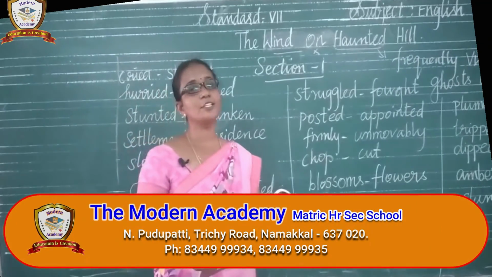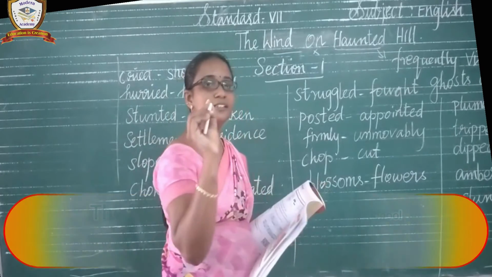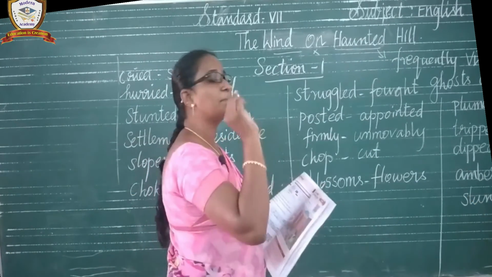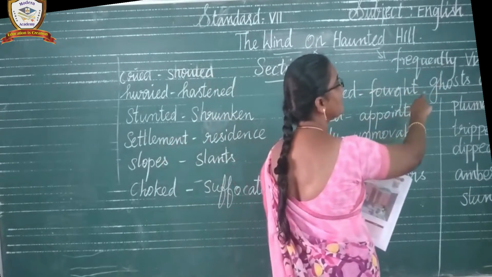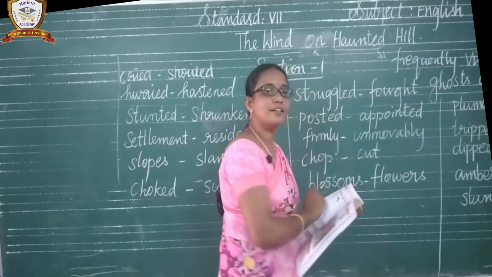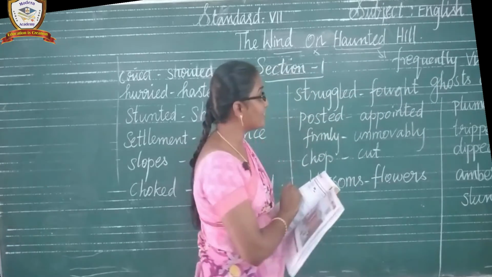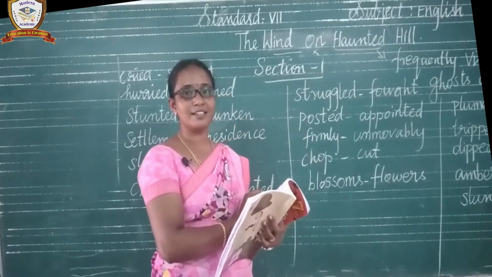Good morning children. Today we are going to learn the Unit 2 prose The Wind on Haunted Hill. What is meant by haunted hill, children? A hill frequently visited by ghosts and evil spirits is called a haunted hill. On hearing the word ghosts, are you frightened, children? It's a very interesting story. Listen.